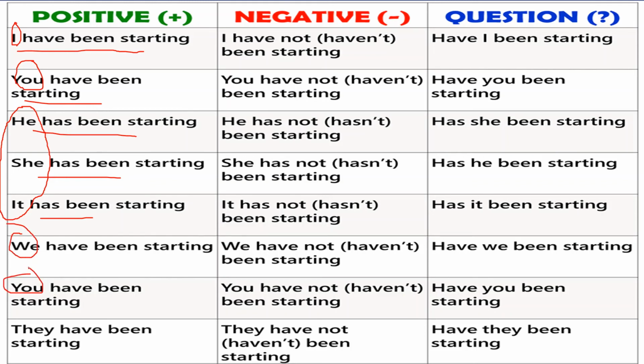For negative, I'm just placing not between have or has and been, right? You can also see this. For question, I'm just placing have and has before the subject, right? You can see the examples as well.